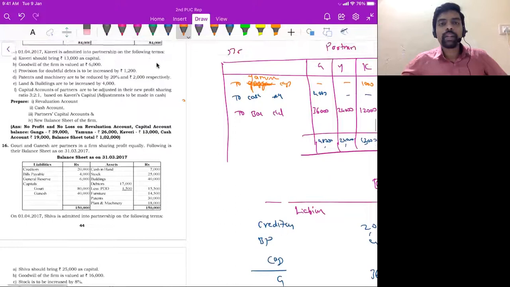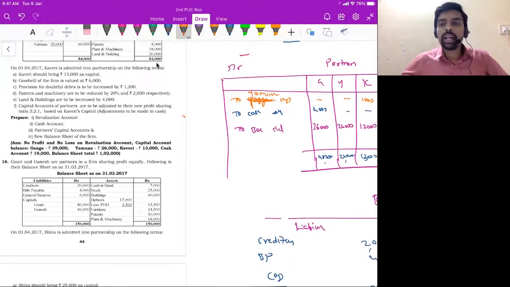So these are the capital and then goodwill adjustments in admission of a partner as per AS 26.